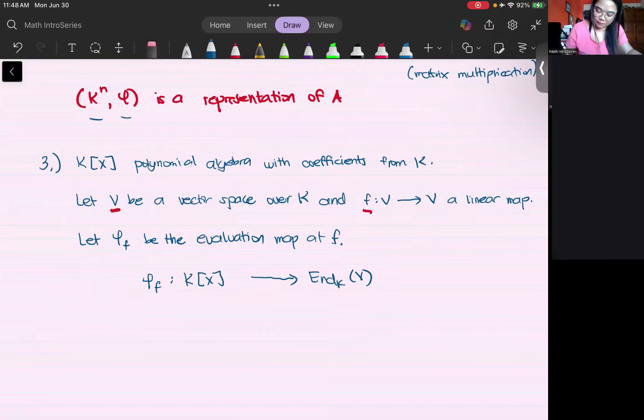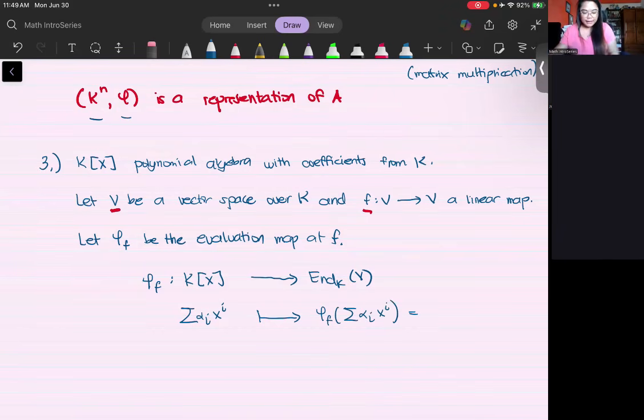Okay, let's say I have a polynomial, the sum of alpha_i x^i. This is a polynomial in this space. We map that to phi_f of this sum of alpha_i x^i, where we define it as taking the evaluation of this polynomial on f. So we just take x to be, or substitute f on the x's.